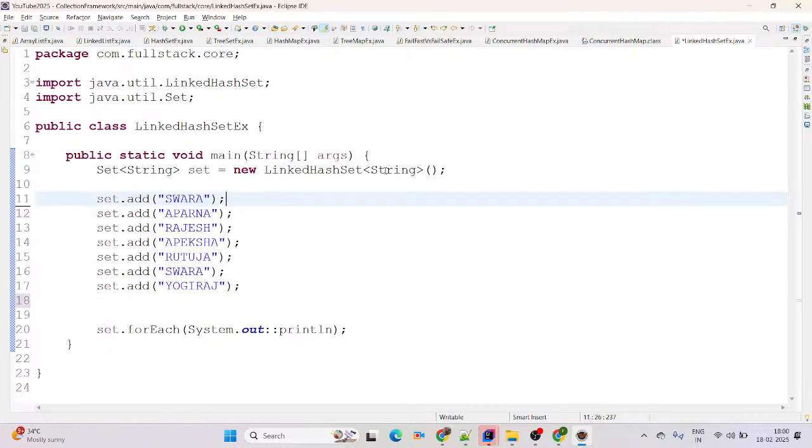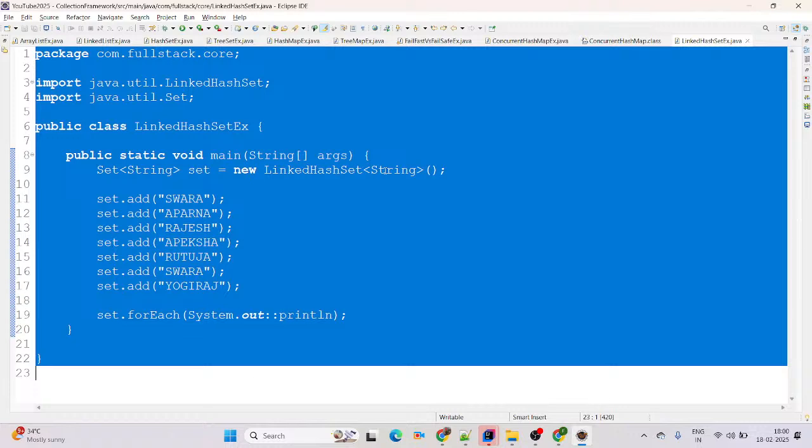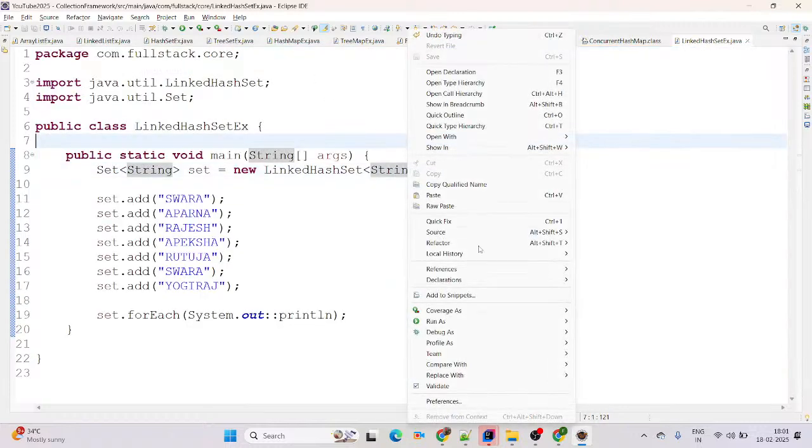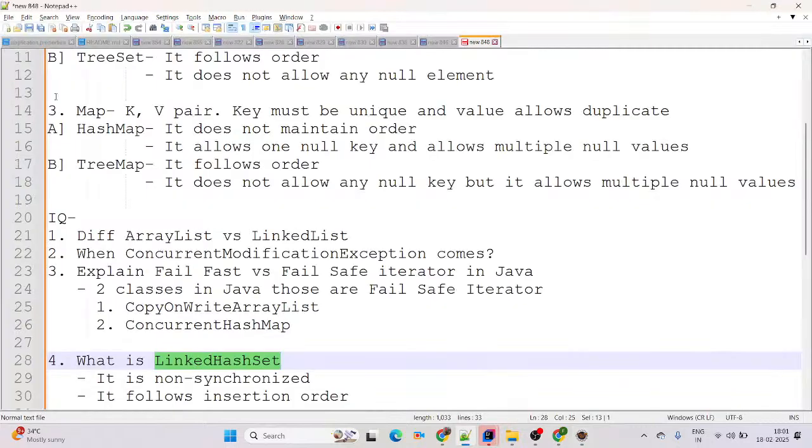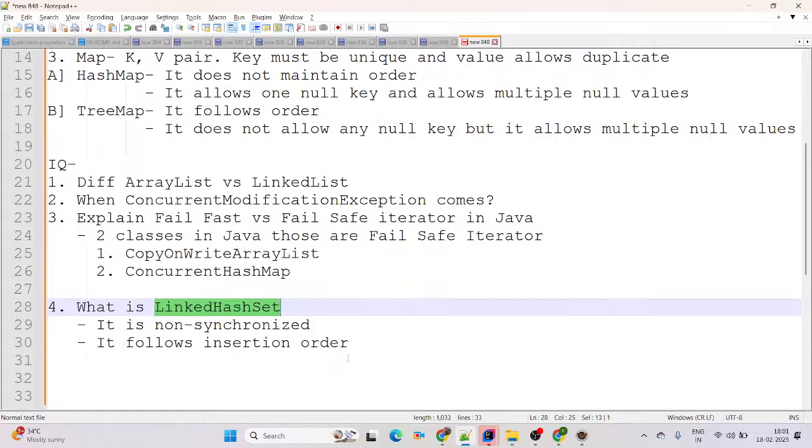Now again, if you try to run as Java application, it will follow the insertion order. HashSet does not maintain the order, but LinkedHashSet follows which order? It follows the insertion order. See on screen, LinkedHashSet follows the insertion order. Perfect. I hope you got the clarity on what is LinkedHashSet.